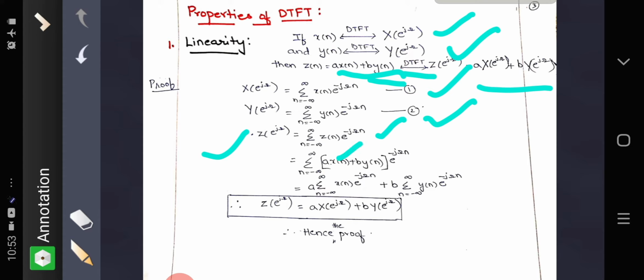We'll substitute this one, and this exponential term will multiply to both the terms, split the summation and also take out the constants a and b outside. So from equations 1 and 2, this becomes X of e raised to j omega and this becomes Y of e raised to j omega, which is equal to the right hand side of the property, hence proved.